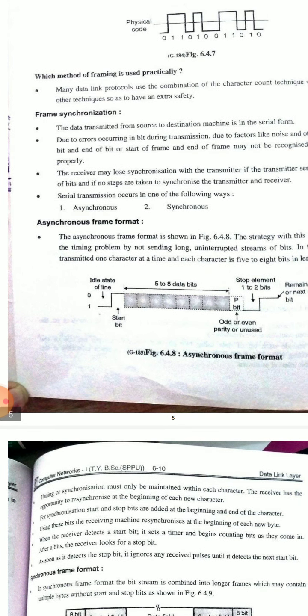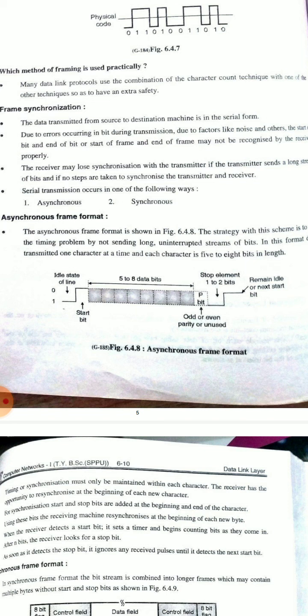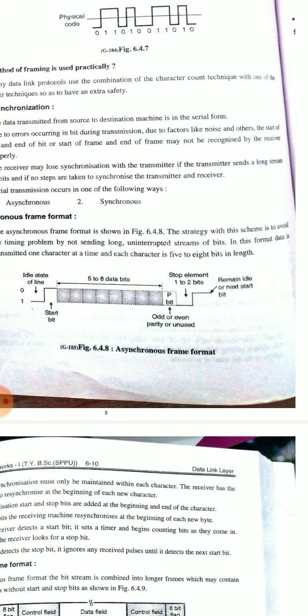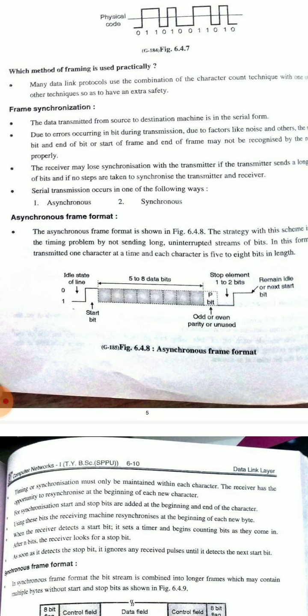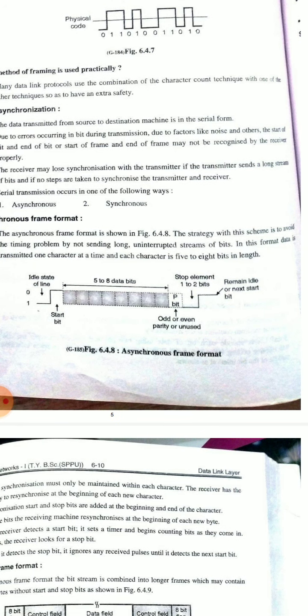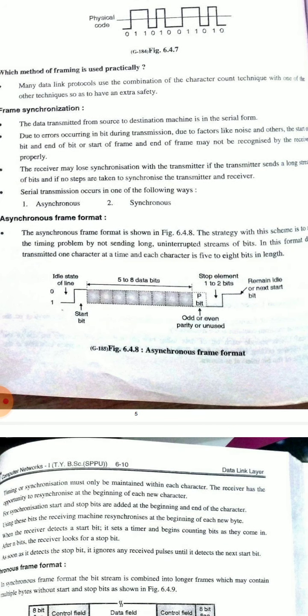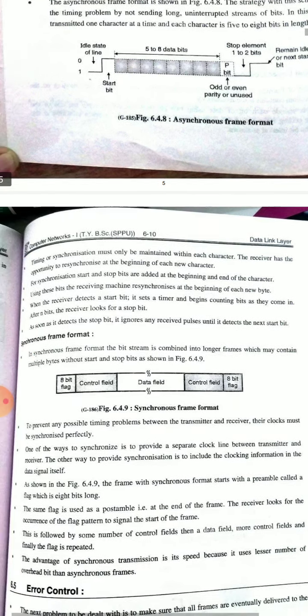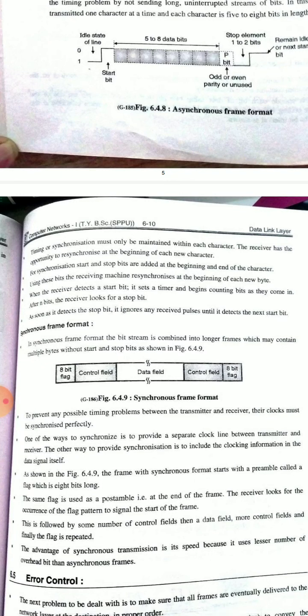Let me see the theory of this asynchronous and synchronous frame format. The asynchronous frame format is shown here. The strategy with this scheme is to avoid the timing problem by not sending long uninterrupted streams of bits. In this format, data is transmitted one character at a time and each character is 5 to 8 bits in length. Timing or synchronization must only be maintained within each character. The receiver has the opportunity to resynchronize at the beginning of each new character.